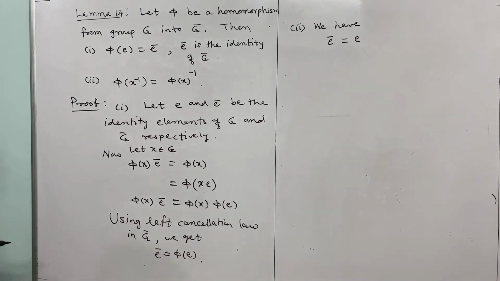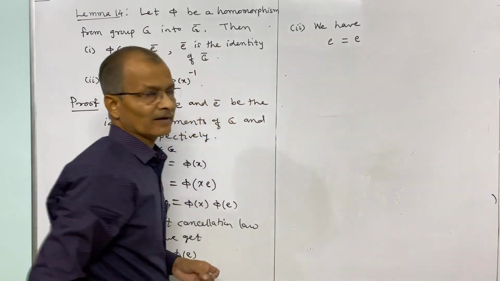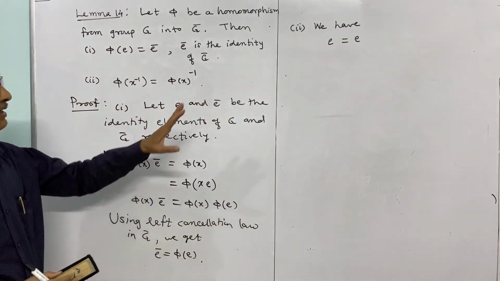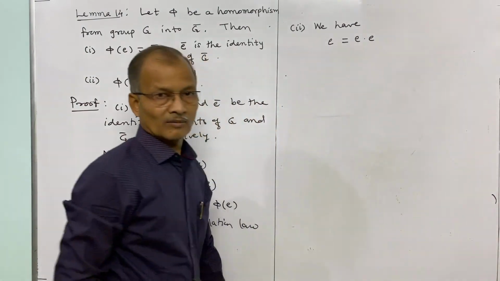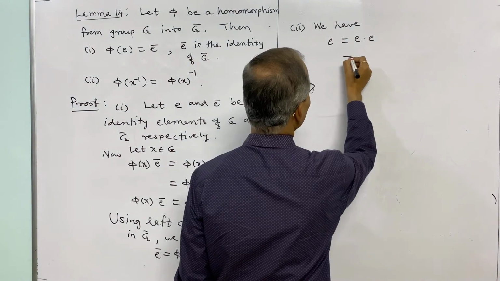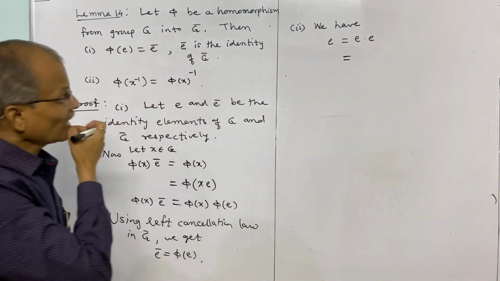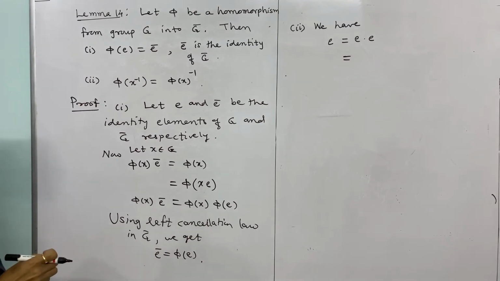Instead of E bar we consider the identity in G, and we write E as E into E by the definition of identity. And this E may be written as x into x inverse.